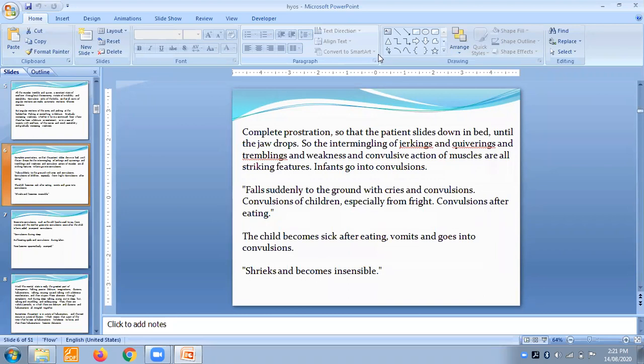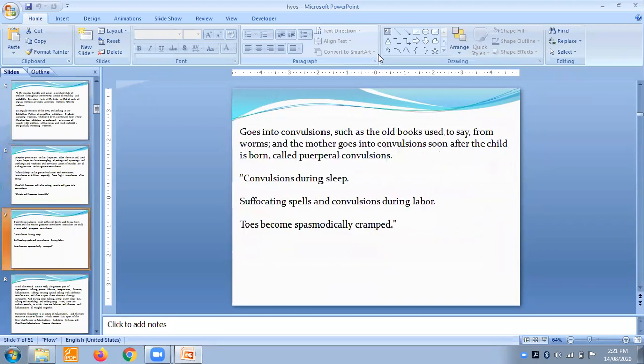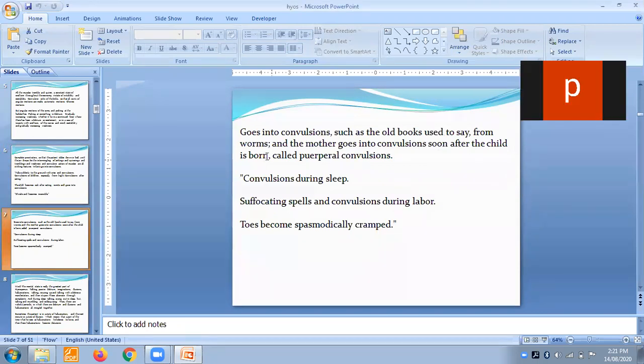We'll move further in the next slide. Goes into convulsions, such as the old books used to say, from worms, and the mother goes into convulsions soon after the child is born, called puerperal convulsions. Now you are going to understand what puerperal convulsions are in your gynecology lectures. Just after childbirth, the mother has convulsions. There is a remedy like amyl nitrosum for that, in which puerperal convulsions can be handled.